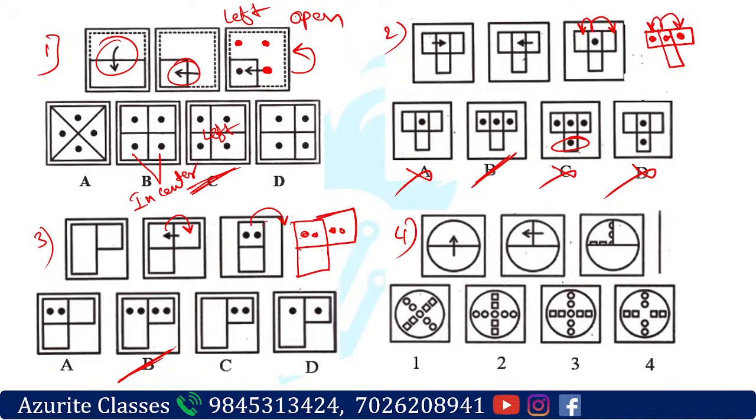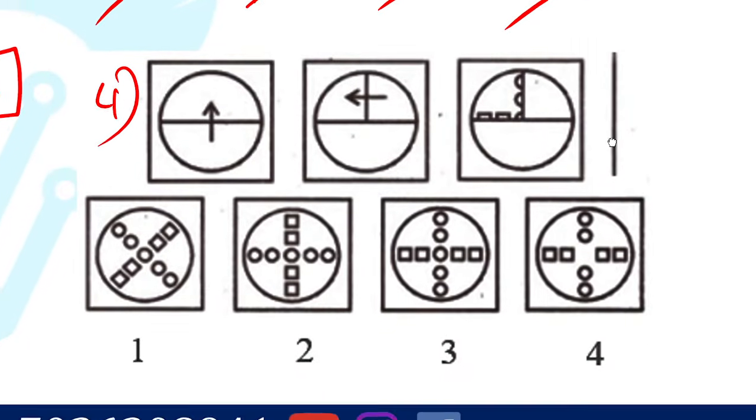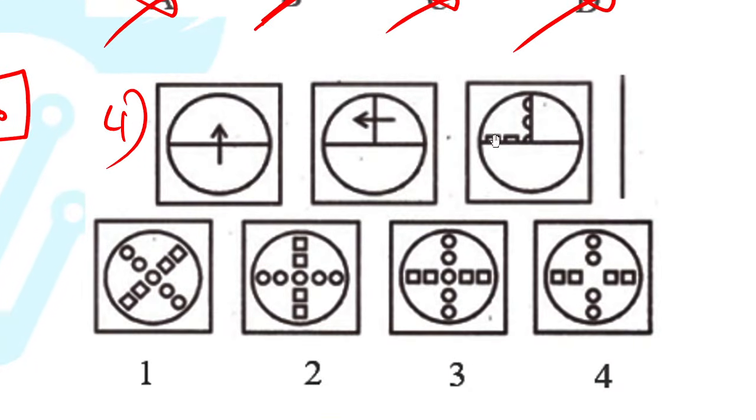For the fourth one, you have to go with the options. This is a little difficult, maybe. Okay, so I will zoom in a little bit here. Can you see here? There are two square types, right? There is a rectangle here. So the answer will come as option C, and there is a circle inside, right? The center part is a circle. So that is why option C will come. That is the third one, right?